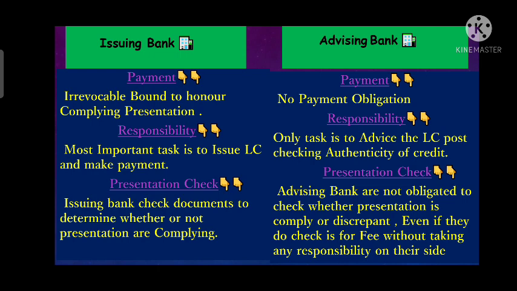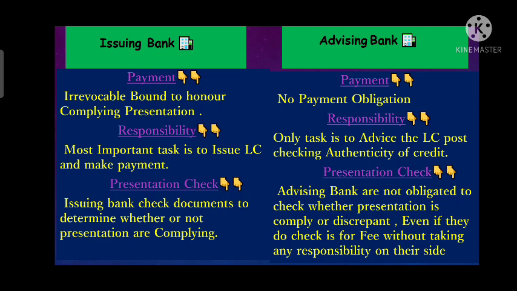Whereas if we talk about the advising bank, that is the bank which advises the credit, or we can say the bank which advises the LC once it is issued by the issuing bank. So the advising bank is the beneficiary's bank. It is not bound to honor any payment, right? Whenever the exporter submits documents, he submits them to his bank, that is the advising bank. Then his bank will only forward such documents to the issuing bank. So the advising bank is not liable for making any payment.